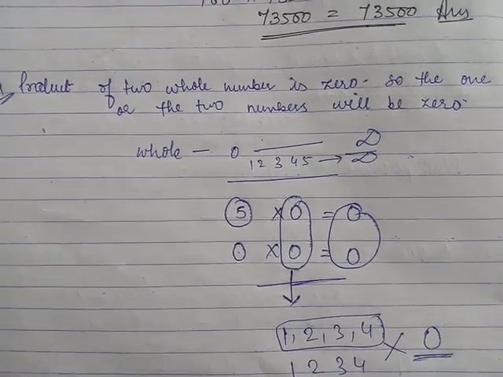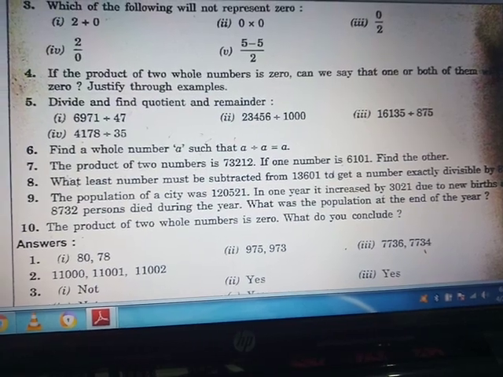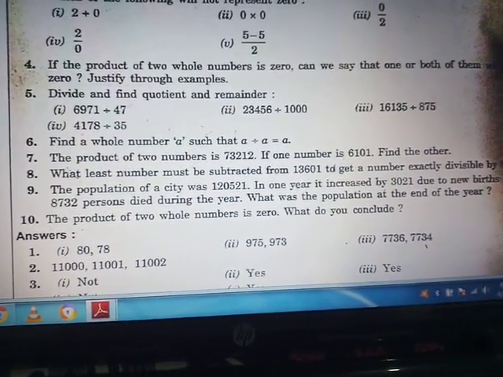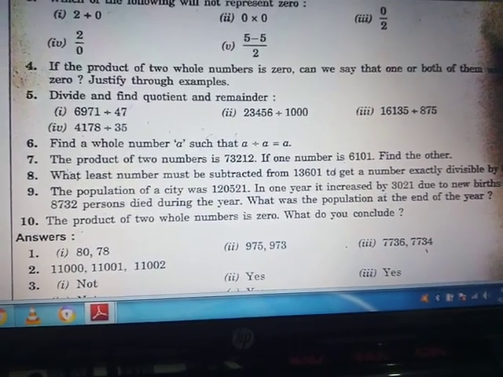Okay, now question number 5, divide and find the quotient and remainder. This is your assignment work. You have to divide the numbers and find the quotient and remainder.